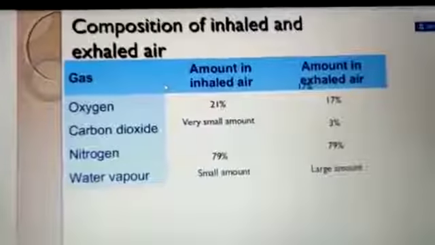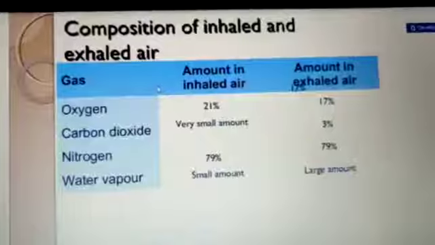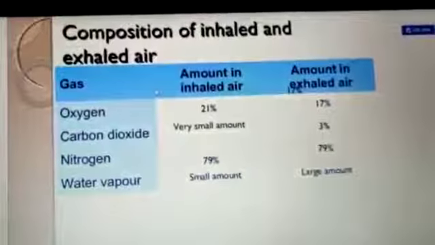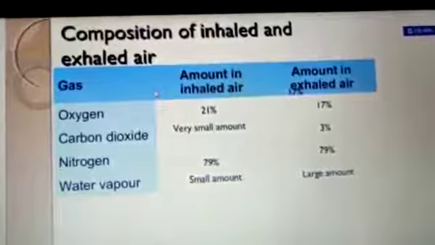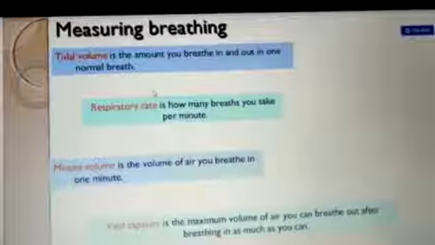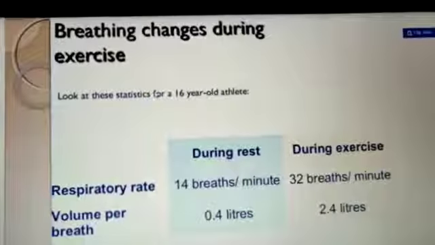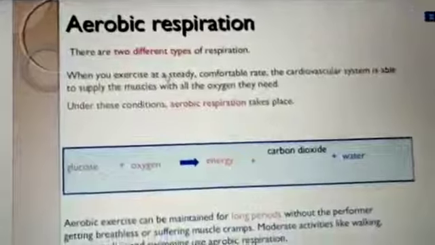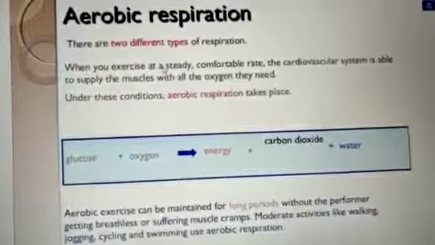Now, the composition of inhaled and exhaled air. Oxygen is 21% in inhaled air and the amount in exhaled air is 17%. Carbon dioxide is a very small amount in inhaled air, but 3% in exhaled air. Water vapor is a small amount. Okay, now the difference between aerobic respiration and anaerobic respiration. There are different types of respiration.